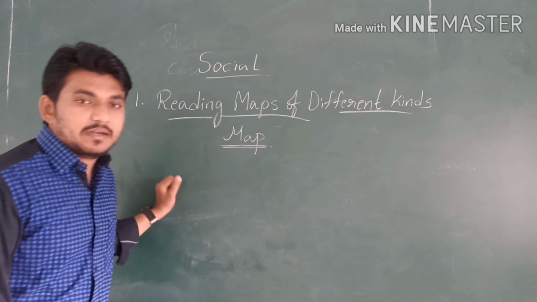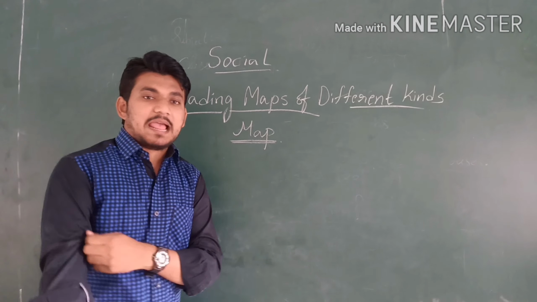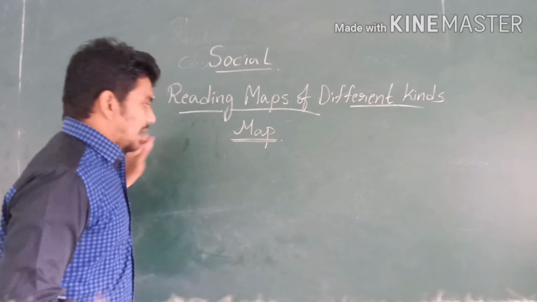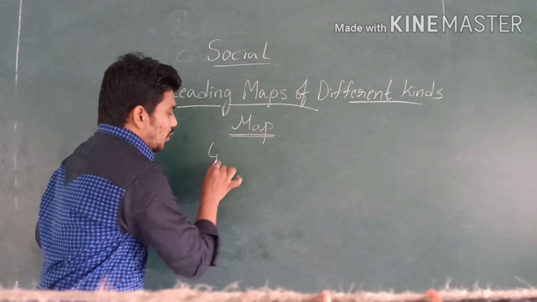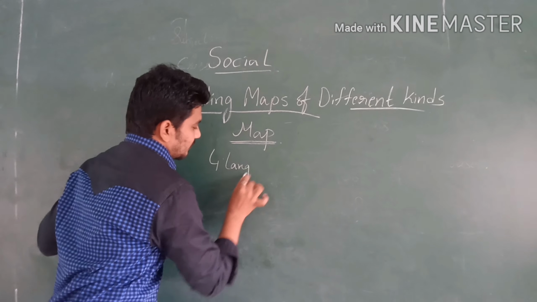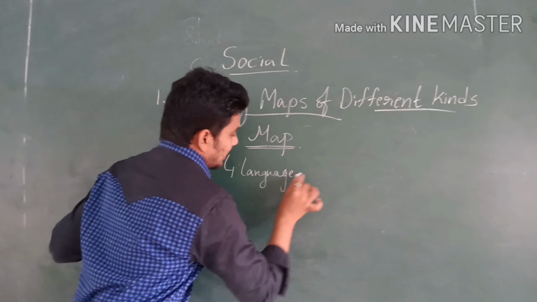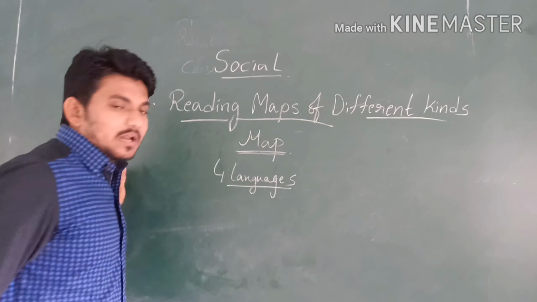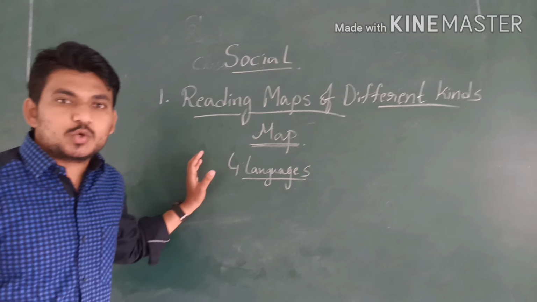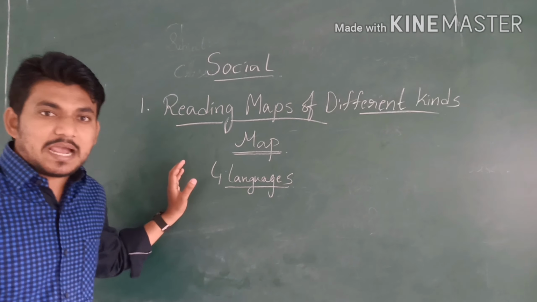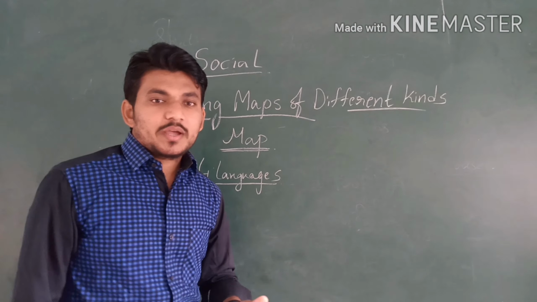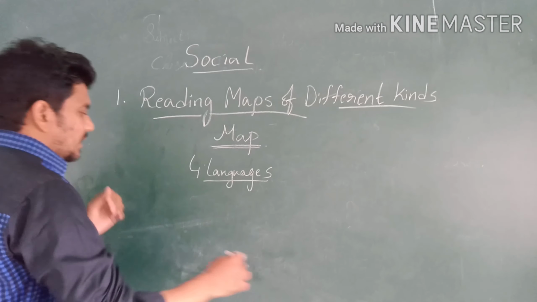Yesterday we already discussed the languages. What did we say the map uses? There are 4 languages. The maps are using 4 languages while communicating with us. What are they?